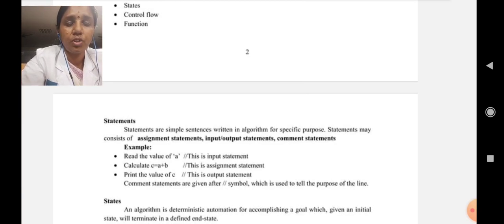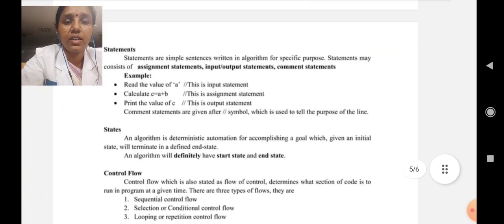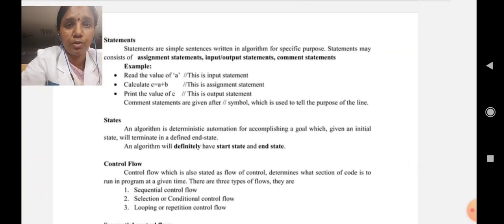States. What is meant by states? This is the second one in the building blocks. An algorithm is a deterministic automation for accomplishing a goal which, given an initial state, will terminate in a definite end state. An algorithm will definitely have a start state and an end state. So these are the states we are mentioning.